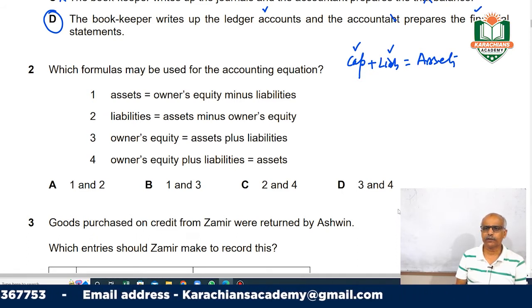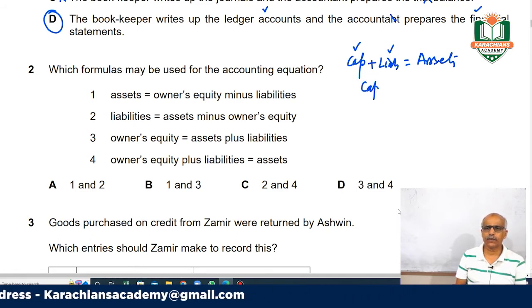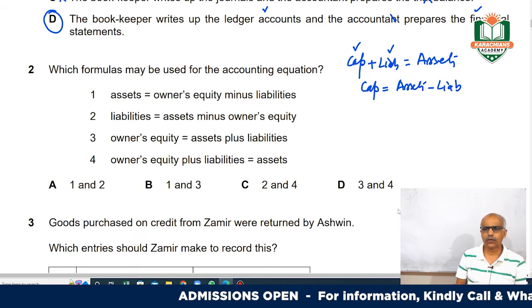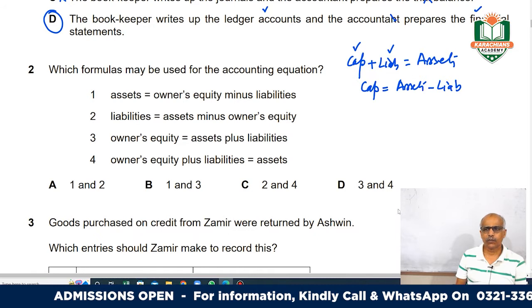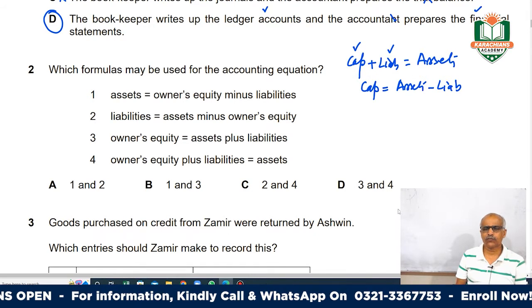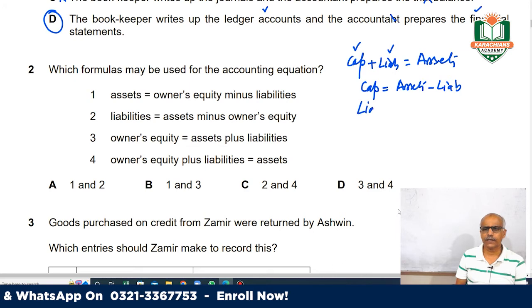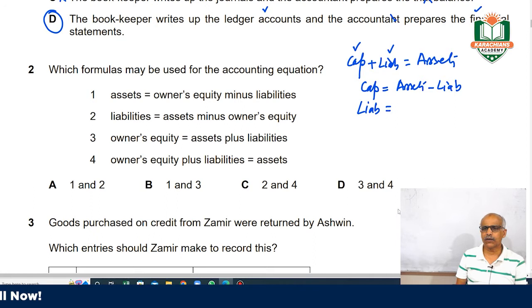Or we can also say, if you keep the capital here and these are assets, if you take the liabilities to the other side of the equation, liabilities are positive here, so they will become negative. So another form of the equation could be this. Or if you keep the liability here, the capital will become negative if we take it to the second side of the equation.